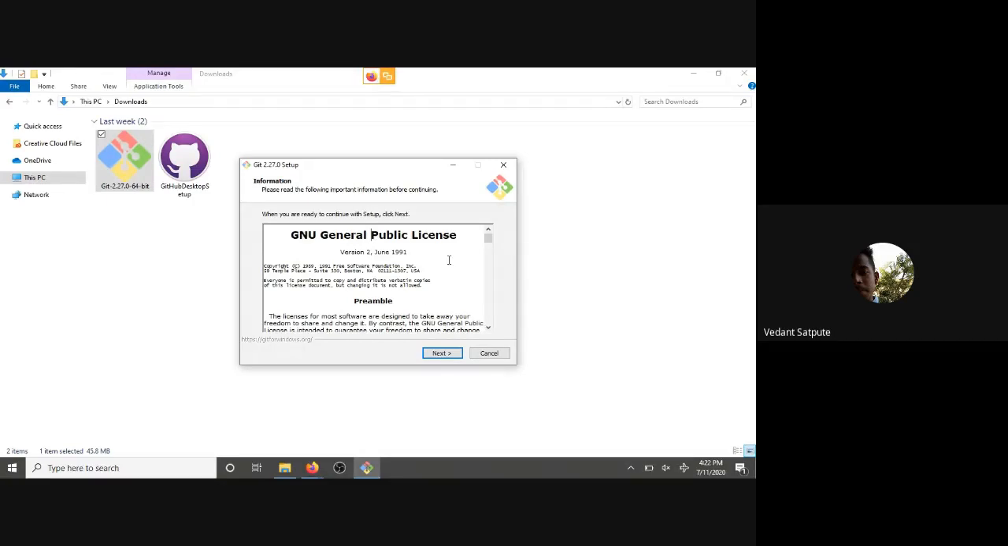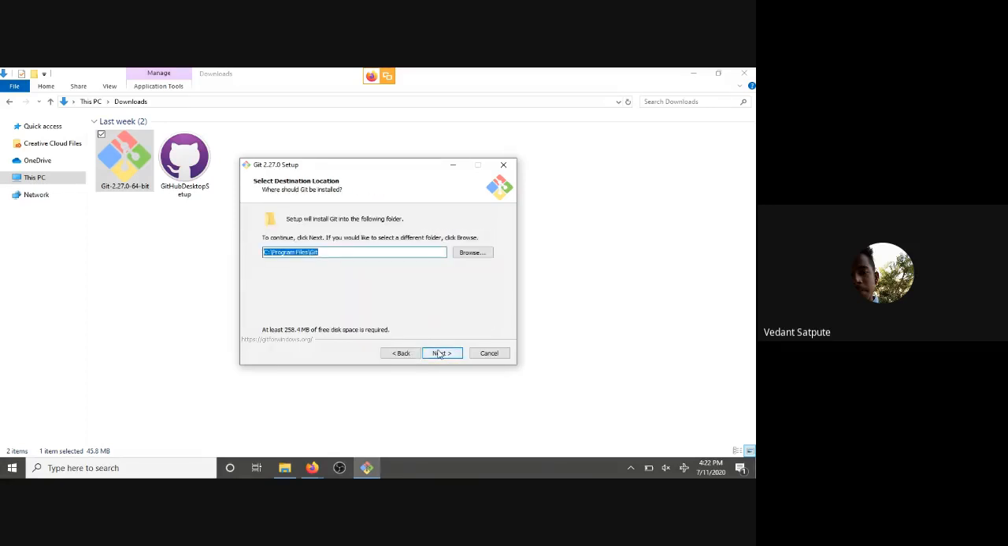So yes, please download this setup and open this setup. Cool. Have you opened this setup? Because this is how we are going to use Git. Have you opened the setup? Okay, yes. So we will go to the next thing.